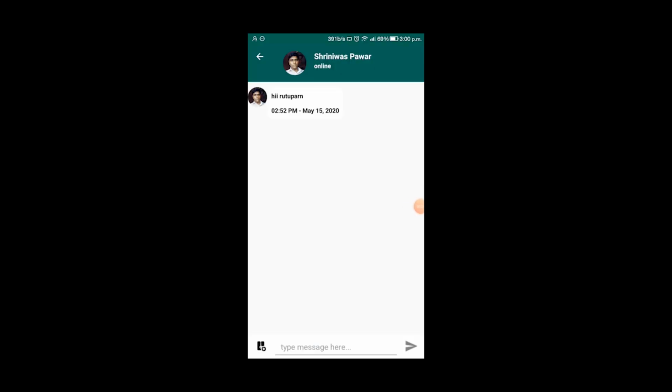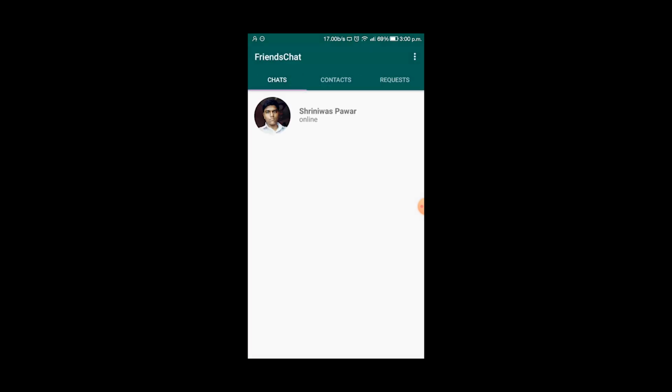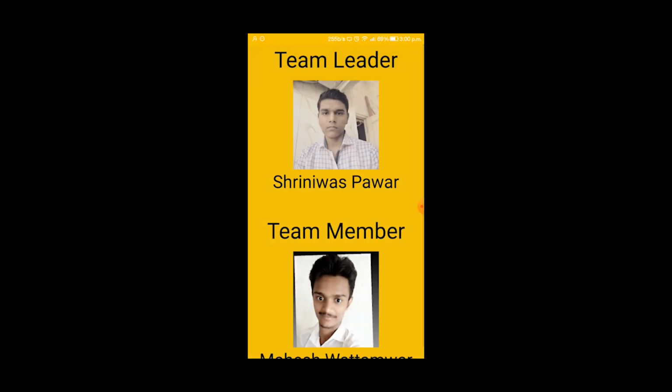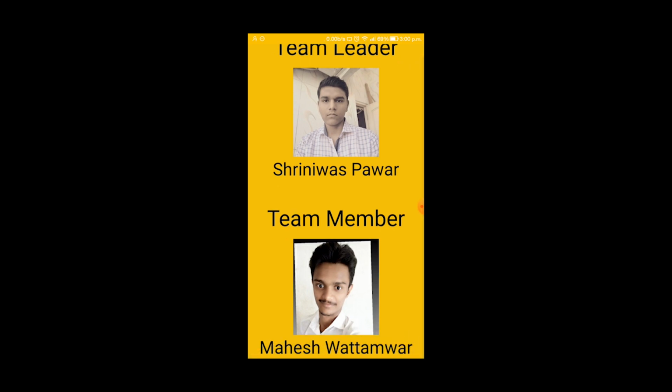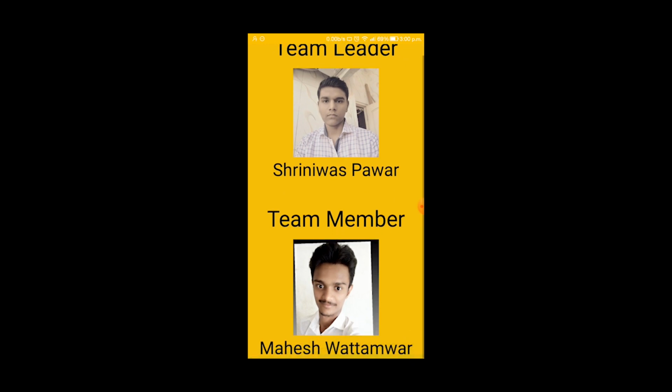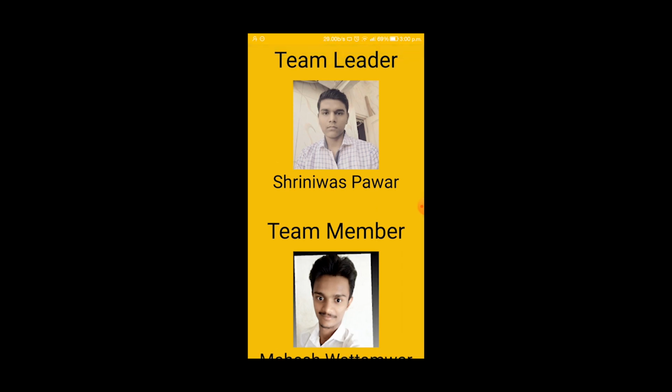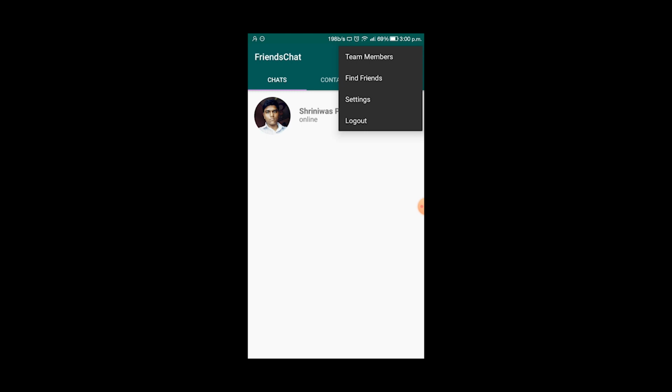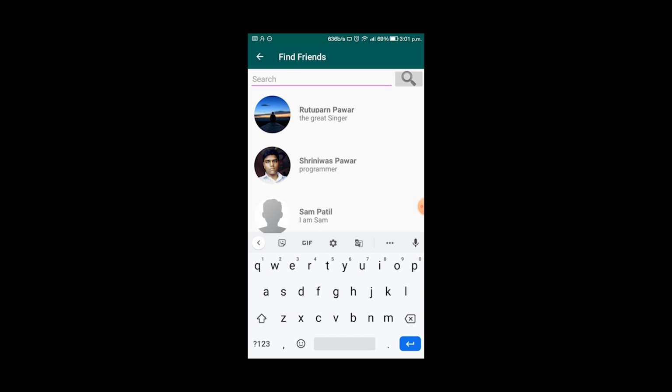In this, it will also show online if the user is online. And if we go to the team members tab, in this team members tab there are my team leader name and team member name. I am the team leader, so my photo and my name are shown, and my other team member's photo and name are shown. This is for team members.